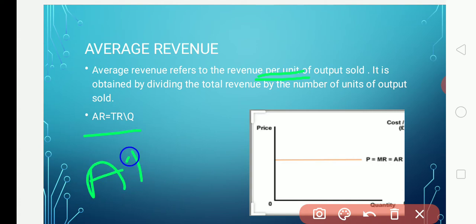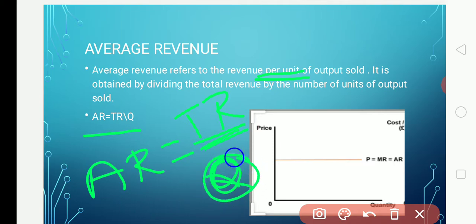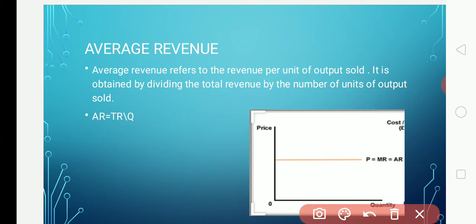That is, average revenue equals TR divided by Q. TR indicates total revenue, divided by the number of output sold, that is quantity. Q is quantity sold, and TR is total revenue. But I'll give an example.